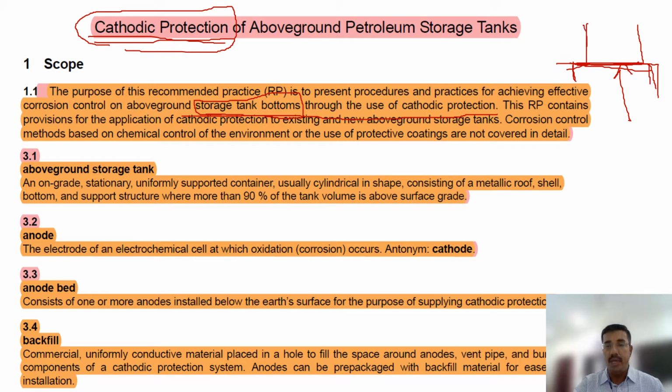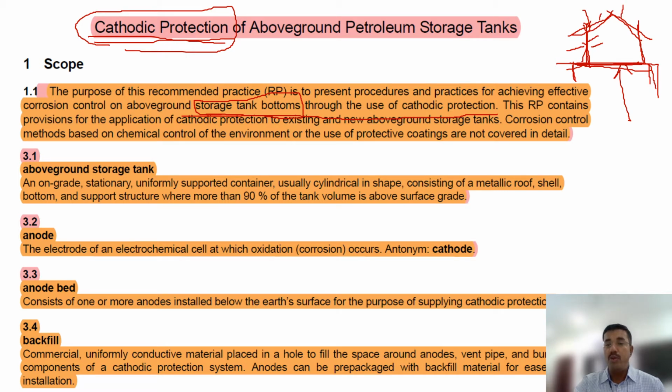That doesn't mean there will be no corrosion in the shell or the roof. Yes, there will be corrosion in the roof and in the shell also. But compared to the bottom, how will the shell corrode? Environmental corrosion will happen, and whatever liquid it is carrying will also cause corrosion. For the roof, environmental corrosion will happen from snow and rain, and if there is no proper drainage system on the roof, then water will accumulate and can cause corrosion.